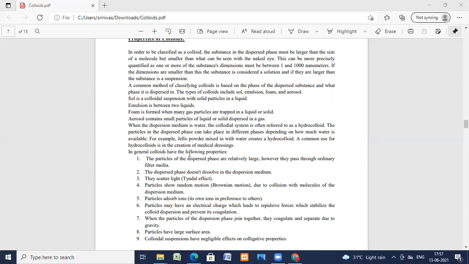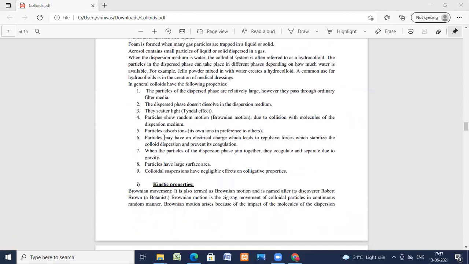In general, colloids have the following properties. The dispersed phase does not dissolve in the dispersion medium. The particles of the dispersed phase are relatively large. They pass through ordinary filter medium. They scatter light, that is the Tyndall effect. Particles show random motion, that is Brownian motion, due to collisions with the molecules of the dispersion medium.